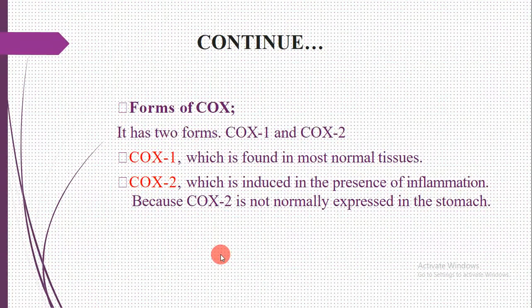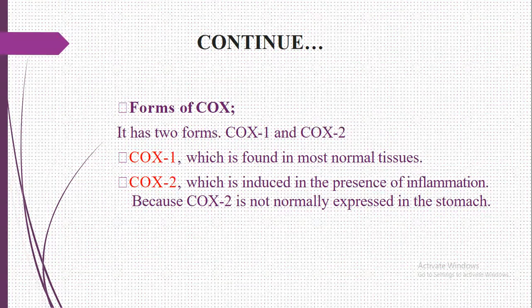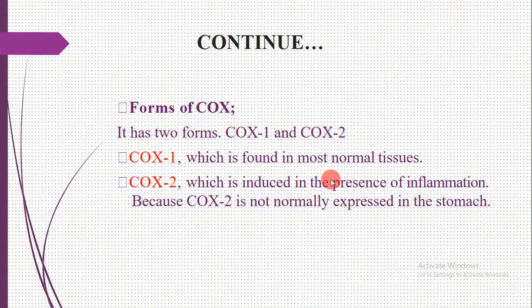Cyclooxygenase has two forms, COX-I and COX-II. COX-I, cyclooxygenase 1, is found in most normal tissues. It is found everywhere, especially in your normal tissue, not in abnormal tissue.